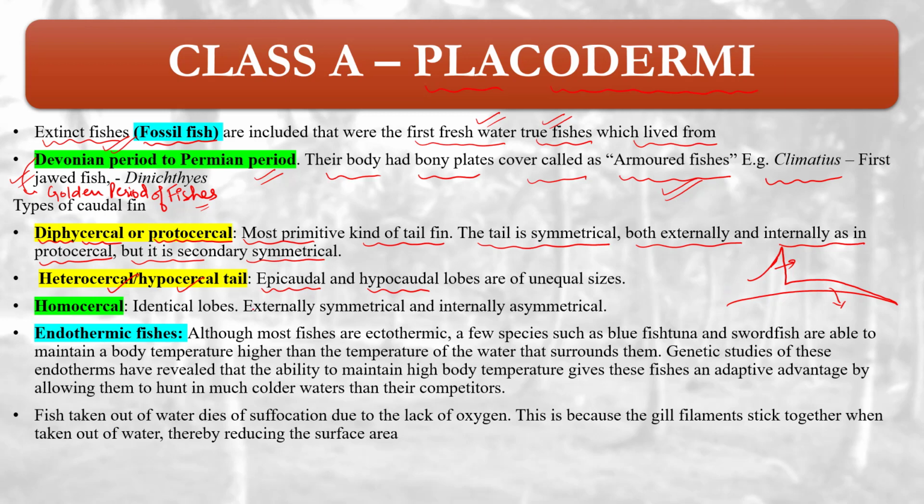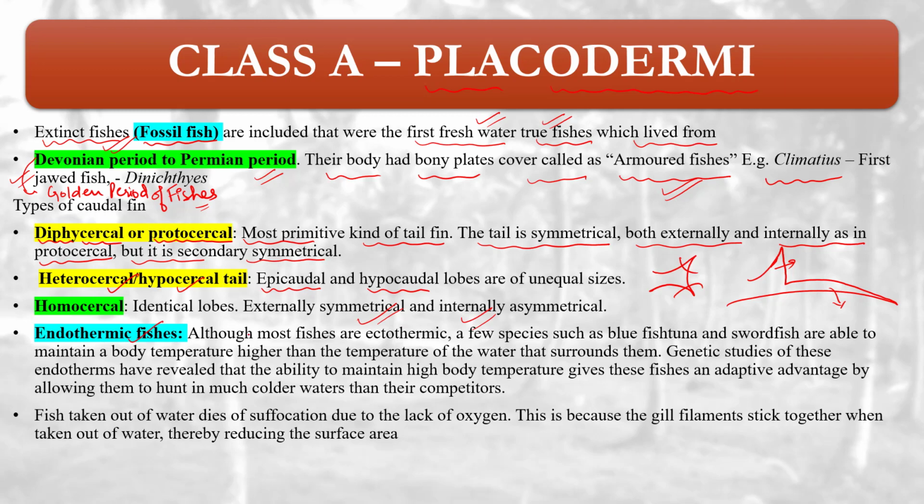Then homocercal means identical lobes. Externally symmetrical and internally asymmetrical. They are considered externally symmetrical. Looking from outside they look symmetrical, but actually internally they are asymmetrical.